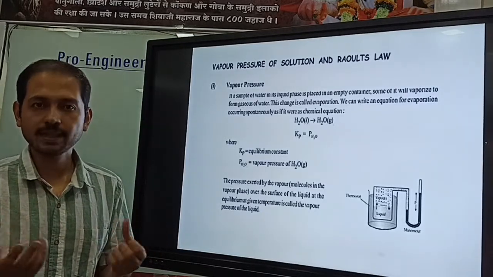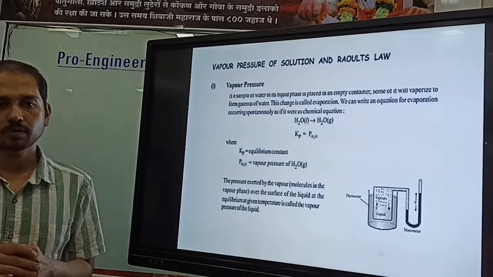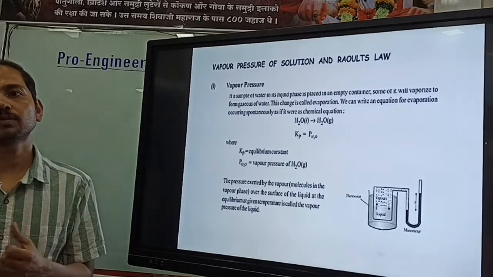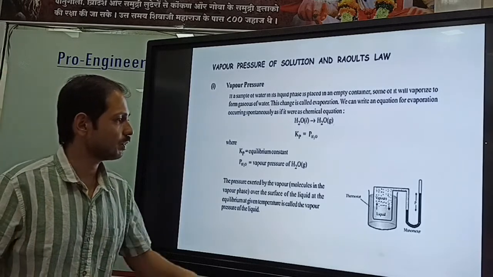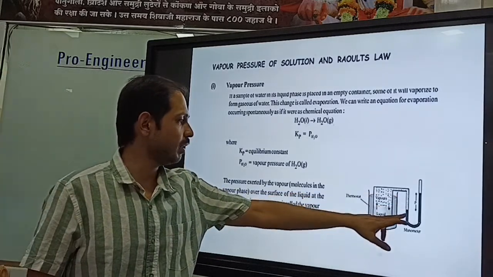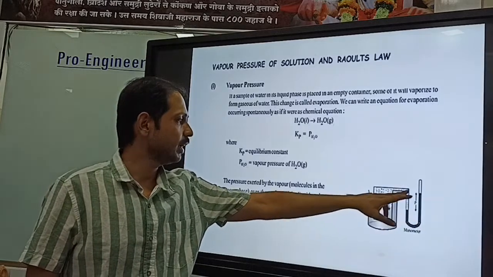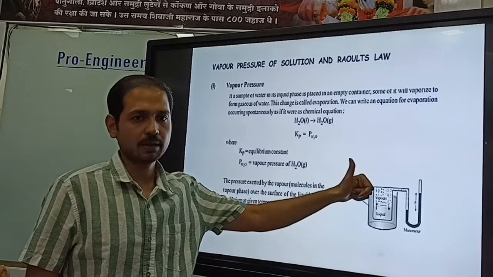In gases also we have studied that the number of moles is directly proportional to the pressure. So the number of moles of vapor is directly proportional to the pressure. If we connect a pressure measurement instrument to that container, then we will get the vapor pressure at that particular temperature.